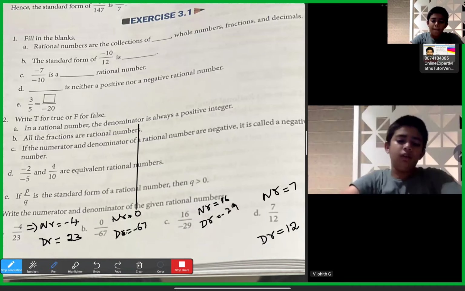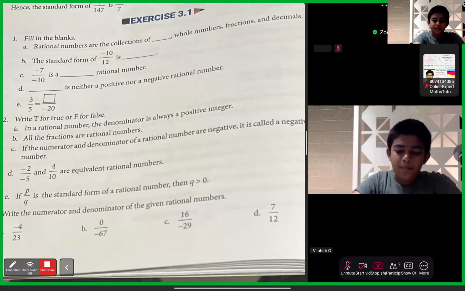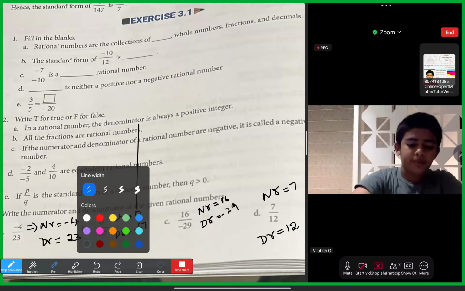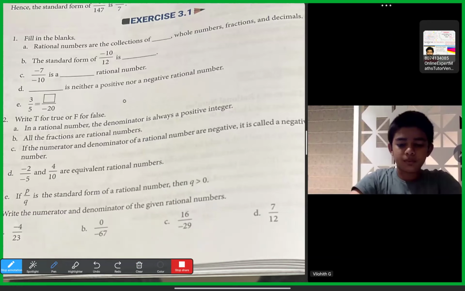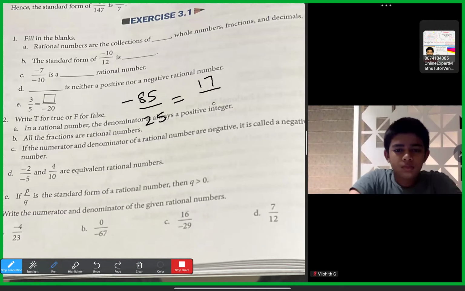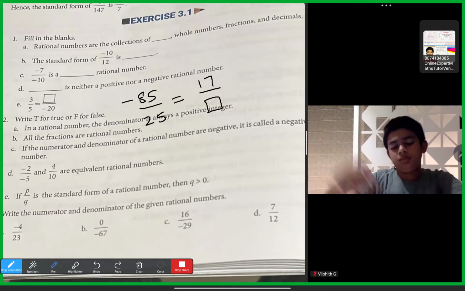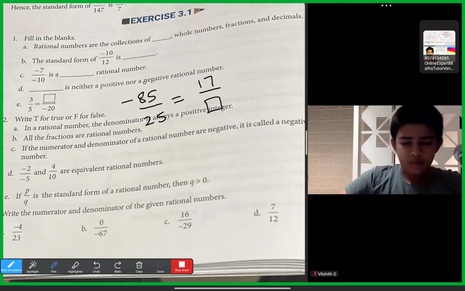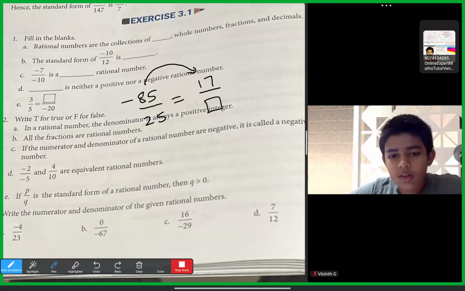So suppose this one, minus 85 by 25, we write it as equal to 17 by a box. So minus 85 became 17.